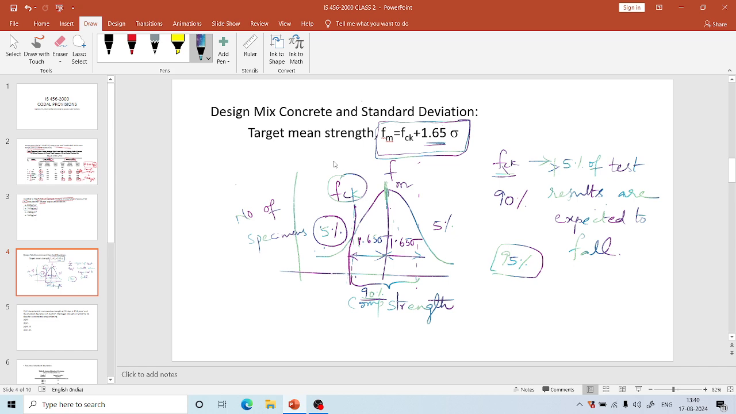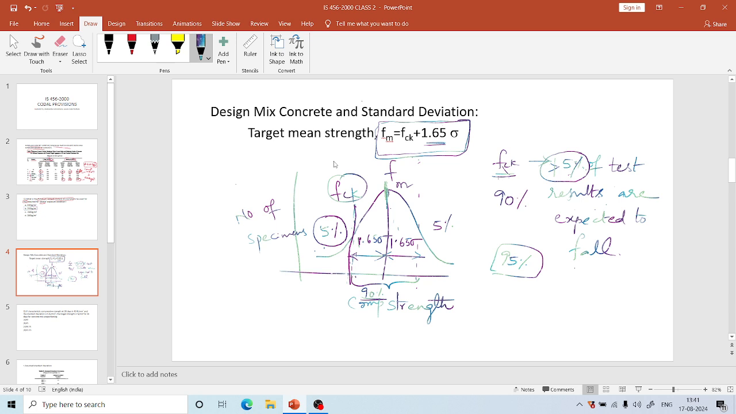And also we have to remember one thing: this formula is applicable for the characteristic strength where not more than 5% of test results are expected to fall. If they change the value here, like if in a competitive exam sometimes they mention 50%, if they change the value here, then this formula is not applicable.